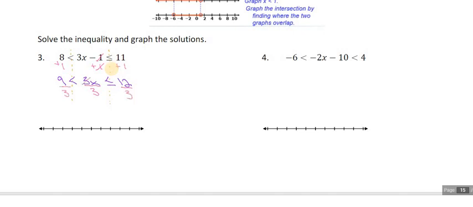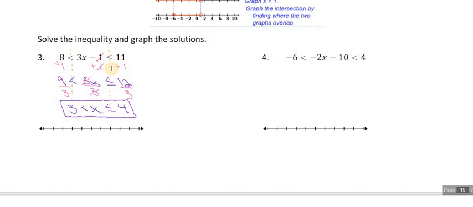which gives us a solution of 3 is less than x, which is less than or equal to 4. So x needs to be greater than 3 and less than or equal to 4.